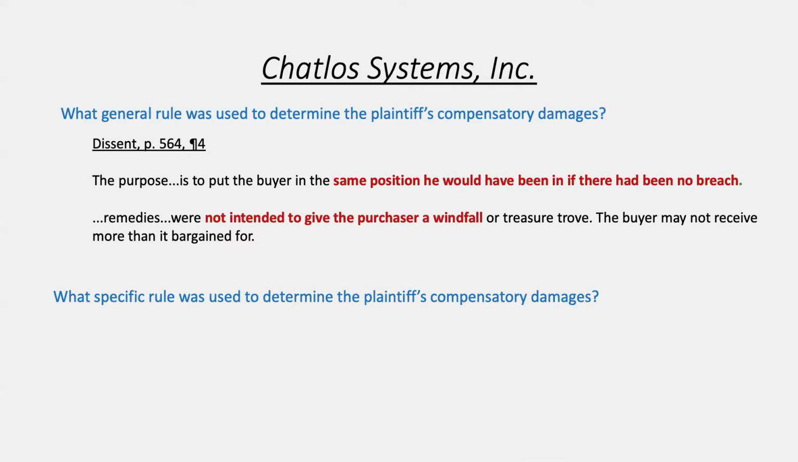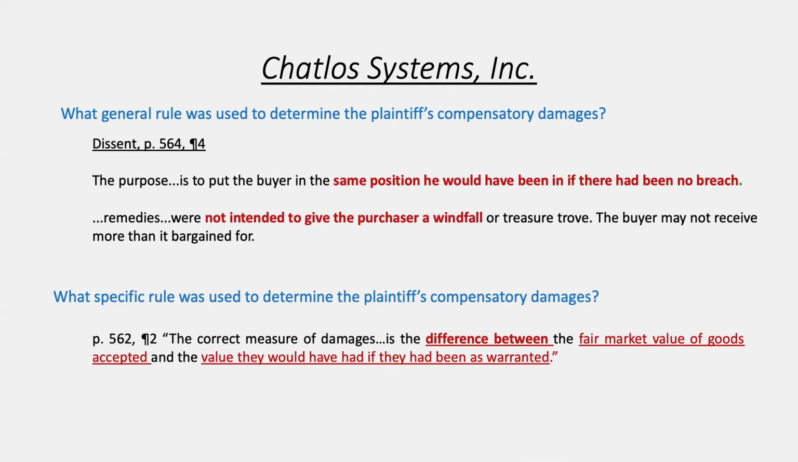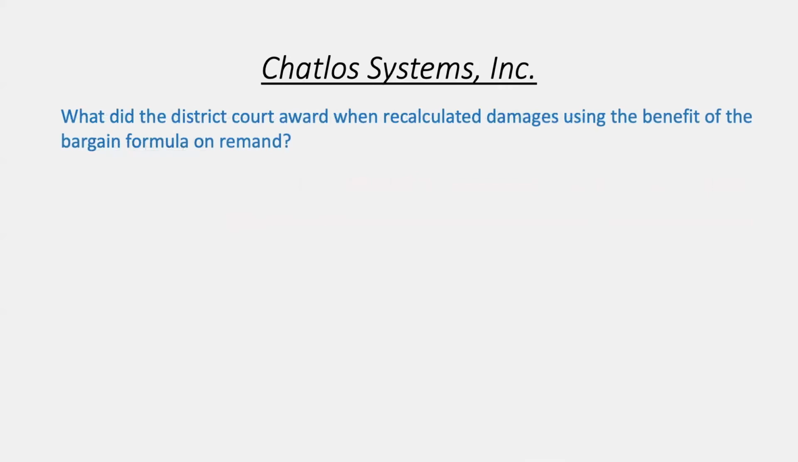However, to calculate that actual loss, we're dealing with the specific rule. And the specific rule that applies in this situation, where we're dealing with goods, to measure the damages is the difference between the fair market value of the goods accepted and the value they would have had if they had been as warranted. And so how did the court use this calculation to determine the actual damages the plaintiff suffered? It was determined originally at the district court, went to the appellate court, and was sent back on remand for them to recalculate it using the benefit of the bargain formula.